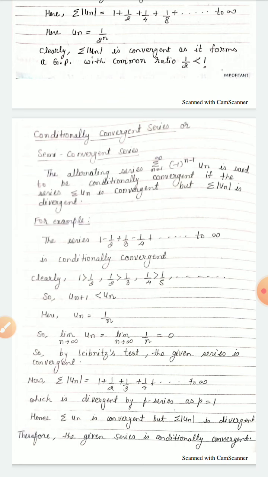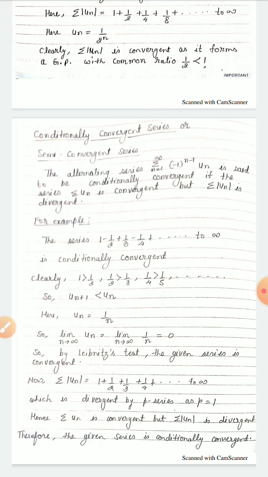For example, the series 1 minus half plus 1 by 3 minus 1 by 4 plus dot dot dot to infinity, we have seen earlier that it is not an absolutely convergent series. Here this series is conditionally convergent as summation un is convergent but summation mod un is divergent.